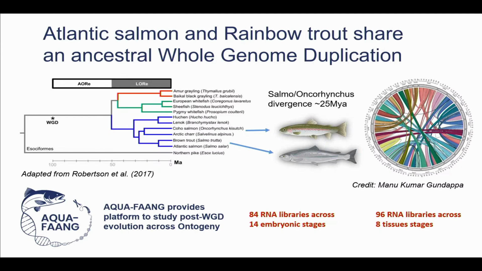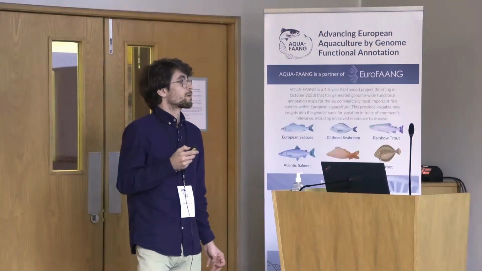And Atlantic salmon and rainbow trout ancestors diverged around 25 million years ago, so there's been further lineage-specific rediploidization within the Salmo and Oncorhynchus genuses for around 25 million years. So the point of this study was partly to try and understand better how the duplicates generated after this whole genome duplication have diverged following this process of rediploidization.